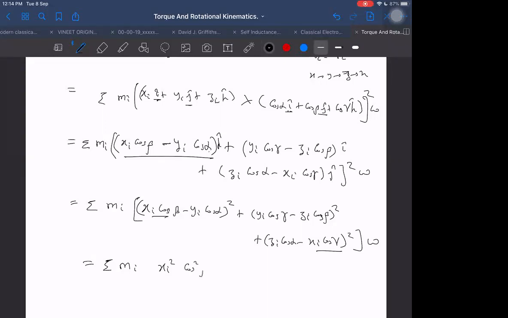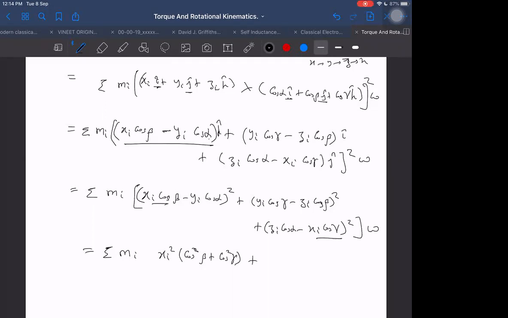Cos square beta plus cos square gamma. Plus, what else are we getting? Similarly, yi square, now by cyclic order, cos square alpha plus cos square gamma, plus yi square into cos square alpha plus cos square gamma.